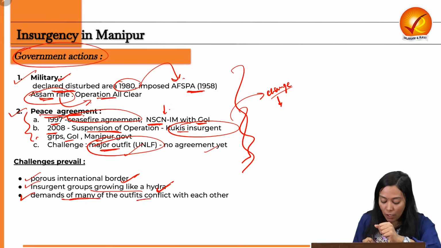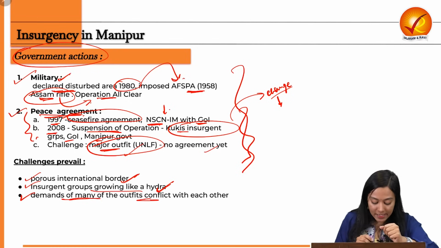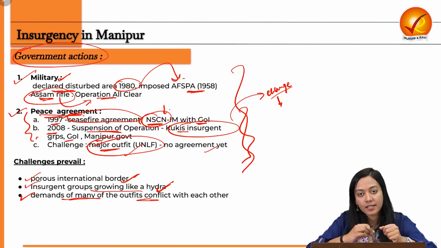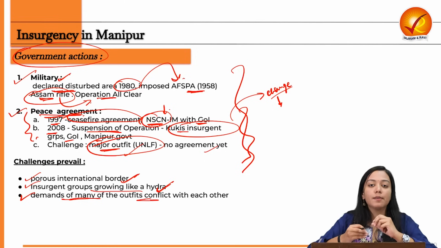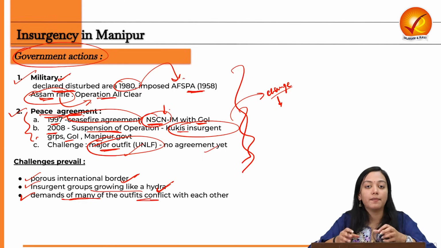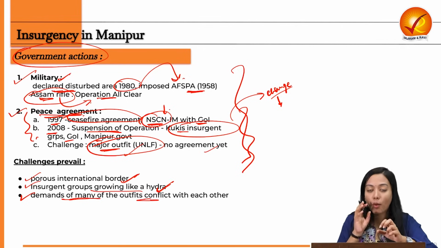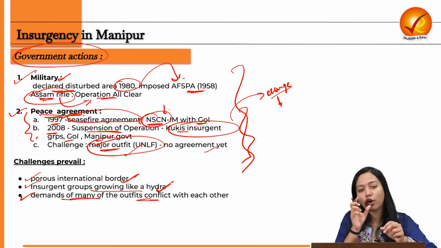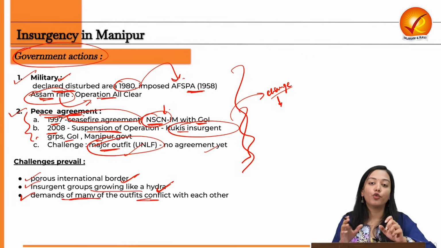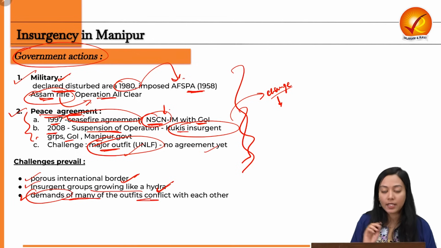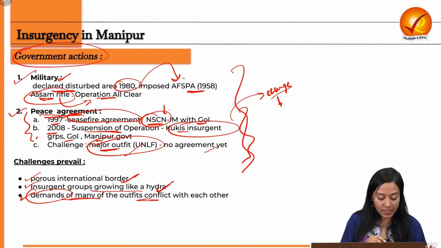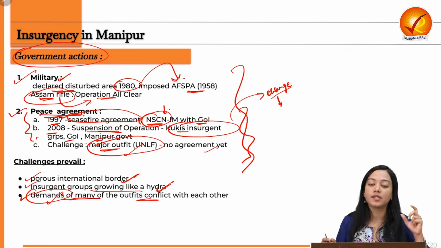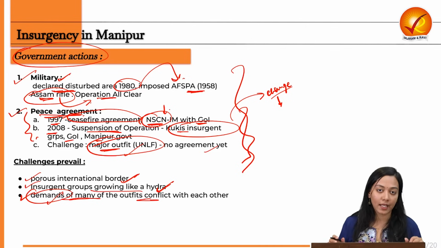Next, the demands of many outfits conflict with each other. This particular NSCN would ask that I want a Nagaland, a greater Nagaland. Somebody would say I want more representation here. Somebody would say I want more development. But most of the time, because all of them do not have a common sentiment or common demand, it becomes very difficult for the government to strike a common or standard agreement that could fulfill the demands of almost all the outfits. Because the demands themselves are clashing, it becomes very difficult for the government to strike a universal agreement which could have a long-lasting impact.